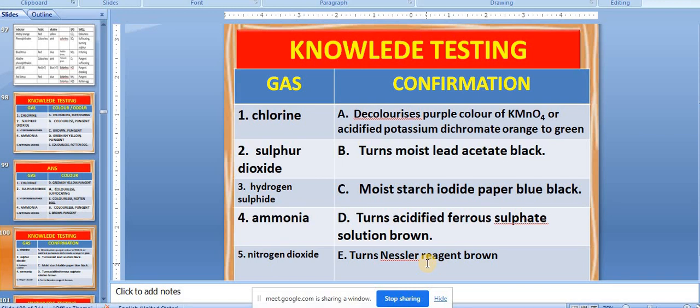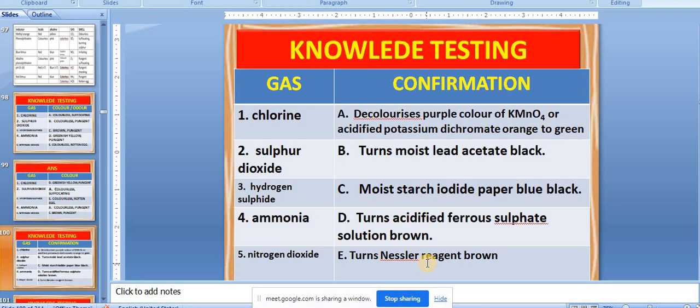So the word moist is very important. We will talk about that. 4th is ammonia. It turns Nessler's reagent brown. I have taken Nessler's reagent specifically because sometimes the question asked is: name the reagent which is the confirmatory test for ammonium ion. So the answer is Nessler's reagent. Okay, so that's why I specifically took this question.